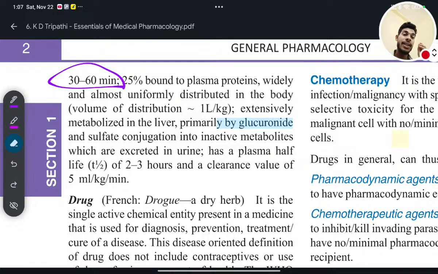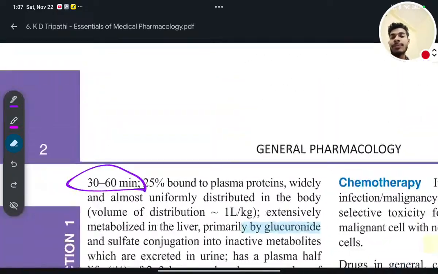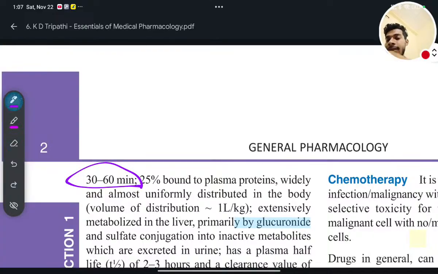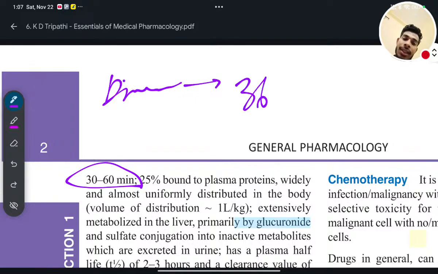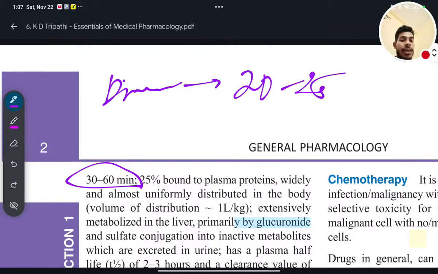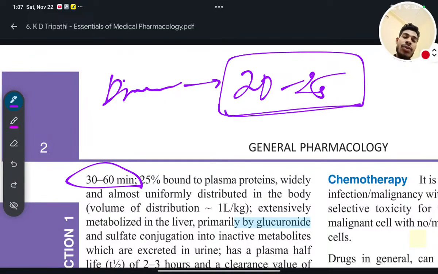But what is the effective way to take the medicine? First you have your dinner. After dinner you wait at least 20 to 25 minutes. Then all your food will be a little bit digested. At least it will be mixed with the digestive juices.